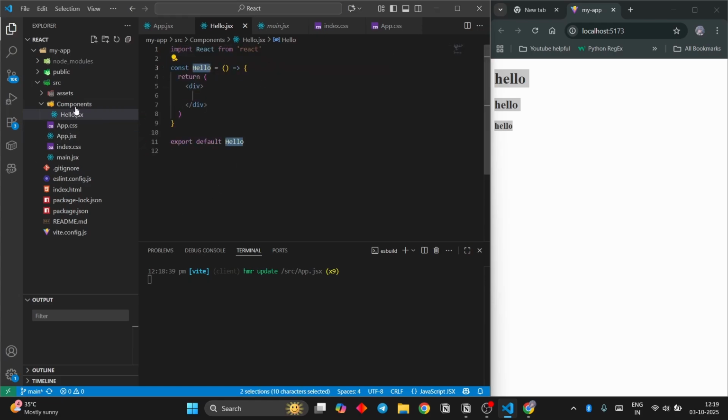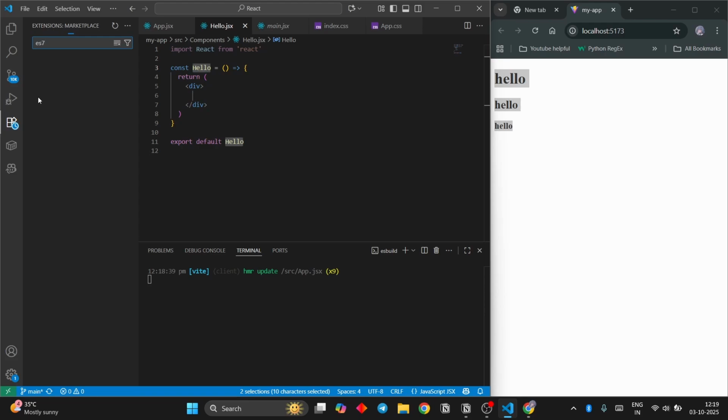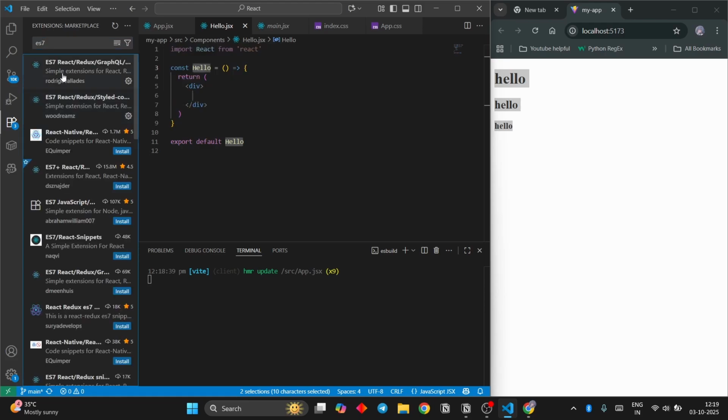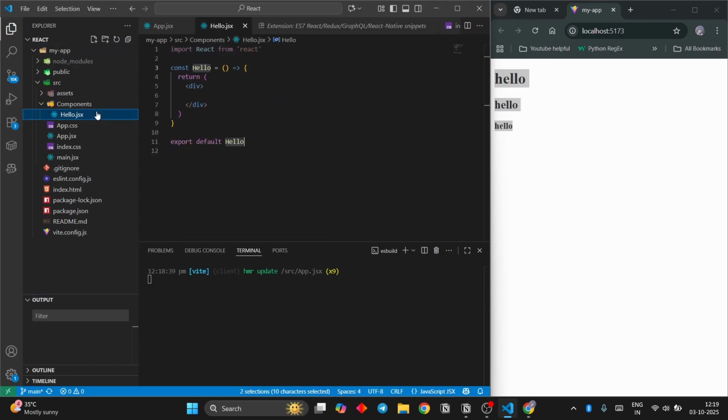Now, if you don't get this, what I need you to do is go to your extensions and then write ES7. If you write ES7, you're gonna get this React plus Redux code snippets. Make sure you have this installed and then you'll get the template code as I'm doing it.